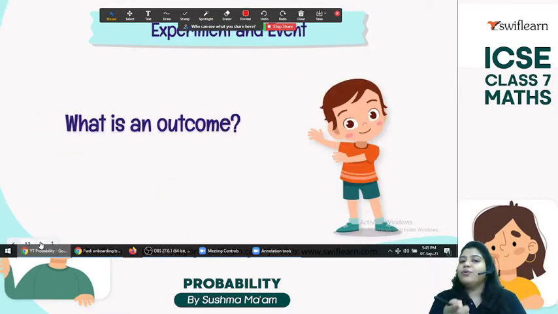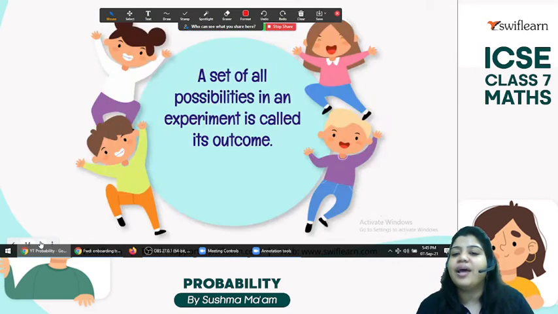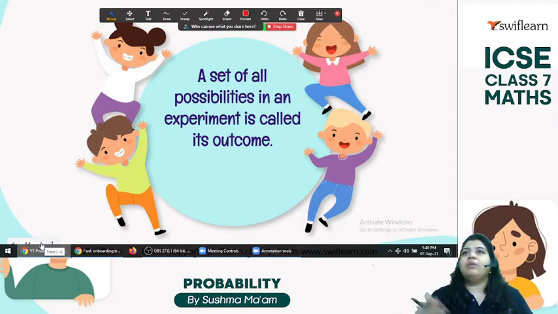Okay, so tossing a coin is the experiment. But what is an outcome? After performing the action, the result is known as the outcome. So the set of all possibilities in an experiment is called the outcome. जो बाहर आया, बाहर कहाँ से आया? एक्सपेरिमेंट करने के बाद जो हमें मिला, आउटपुट मिला, that is the outcome. Okay, but it may be there we have a number of chances.